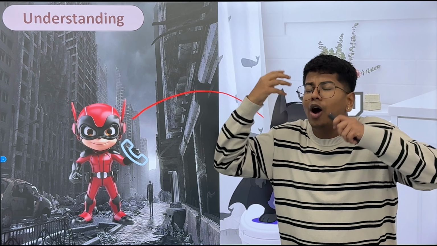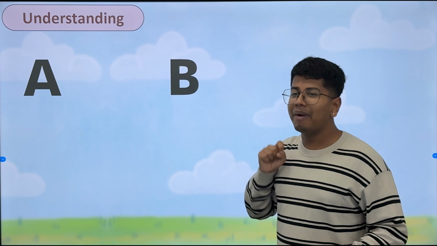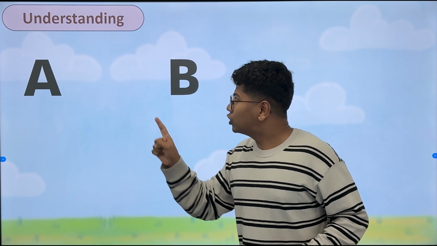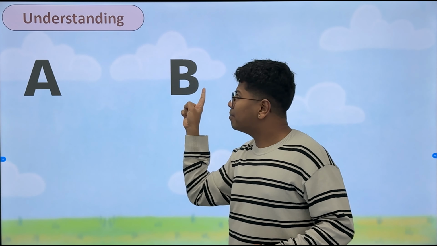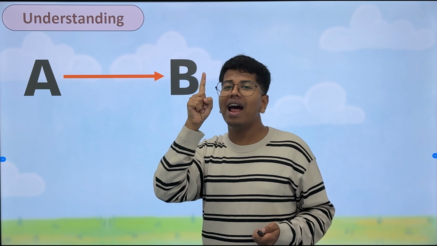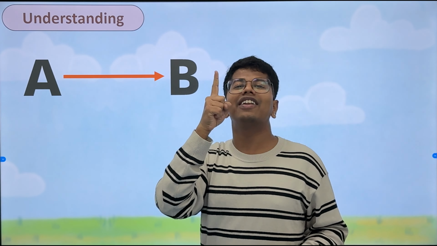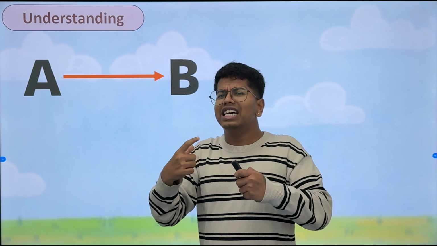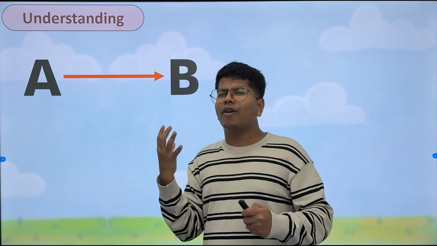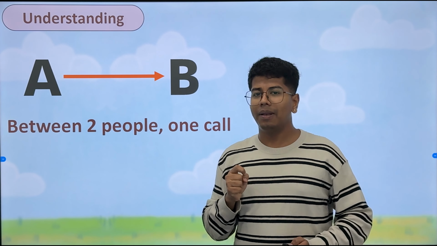So how do we visualize this? For example, if I have Ant-Man as A and Batman as B, then between A and B I can draw a line. One line means one phone call. So what we can understand from this short example is that between 2 people, there is only one call.